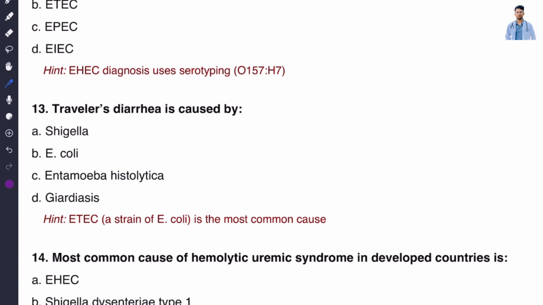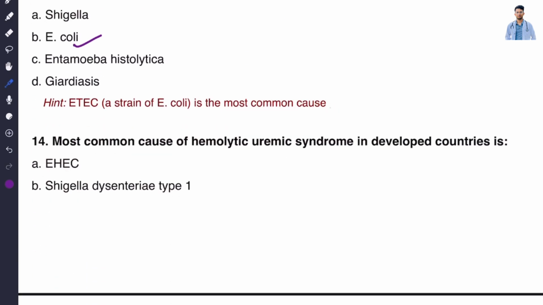Now let's go for question number 13. Traveler's diarrhea. We have already studied: A, Shigella, B, E. coli, C, Entamoeba histolytica, D, Giardiasis. Traveler's diarrhea is caused by option B, E. coli. Which strain? Enterotoxigenic E. coli is the most common cause.